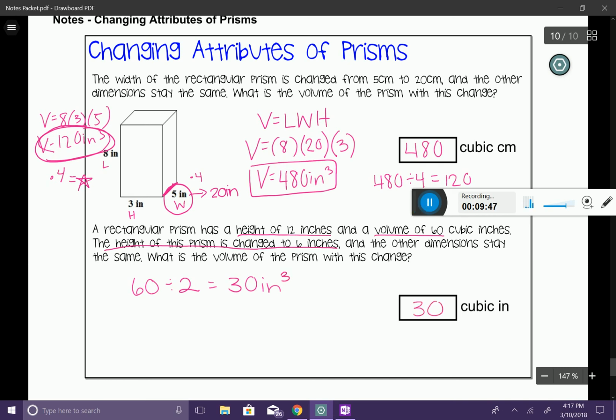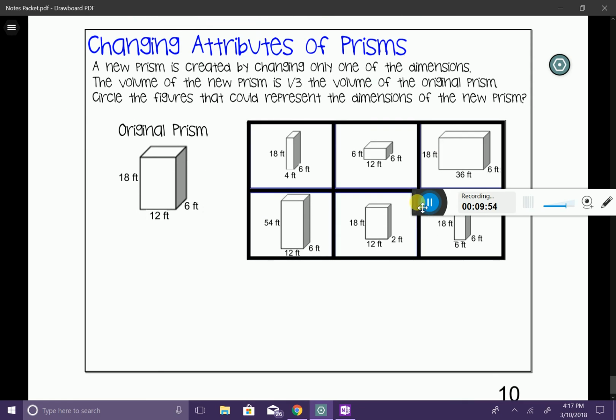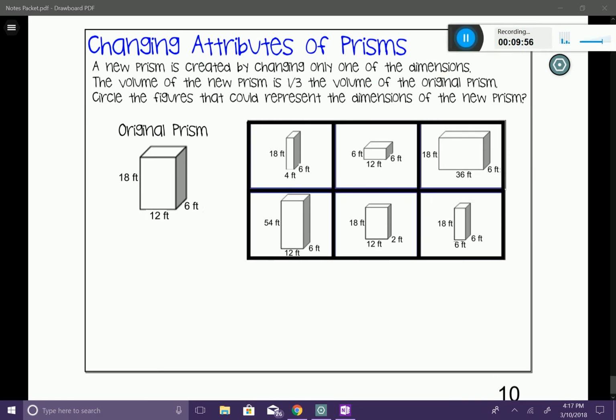And that's all I really need to know for this problem. All right, I think I have one more problem here for you. A new prism is created by changing only one of the dimensions. The volume of the new prism is 1/3 the volume of the original prism. Circle the figures that could represent the dimensions of the new prism.